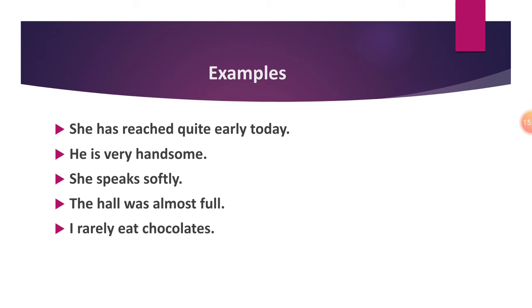Very is degree. She speaks softly. How does she speak? Softly. Manner. The hall was almost full. Full is again an adjective. Almost is modifying the adjective full. So almost is degree. How much was the hall full? To what extent was the hall full? Almost, degree. I rarely eat chocolates. How often do you eat chocolates? Rarely. So rarely is frequency.